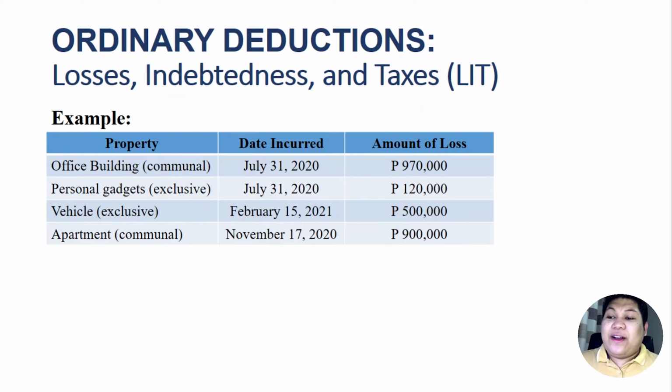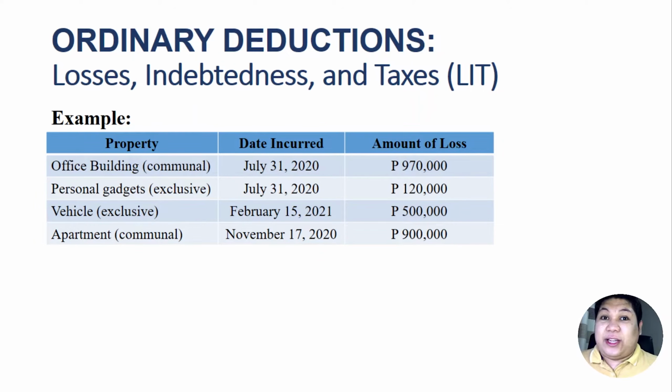And we have here losses on a vehicle, which is an exclusive property of Juan, which was incurred on February 15, 2021. And the amount of loss thereon was 500,000. And finally, we have losses on the apartment, which is a communal property, and the date of incurrence was on November 17, 2020, and the loss was 900,000.